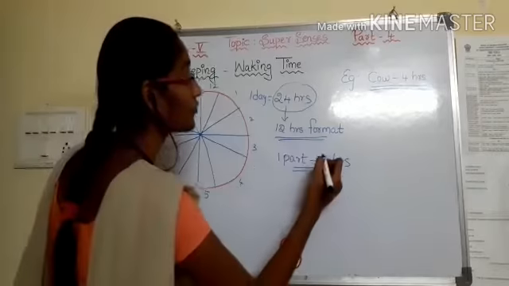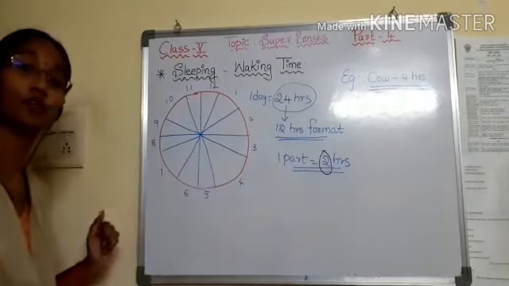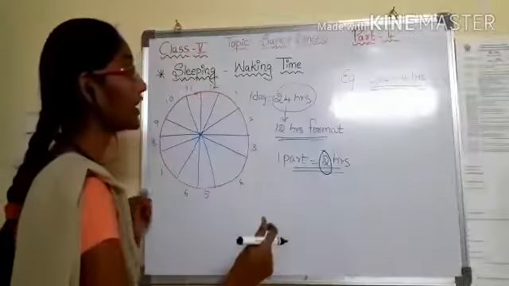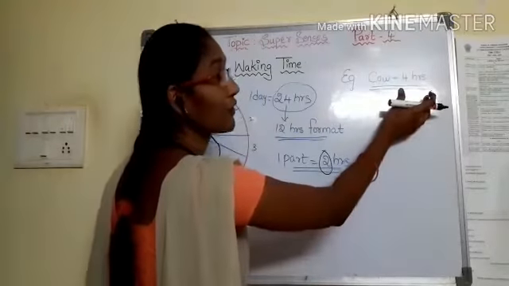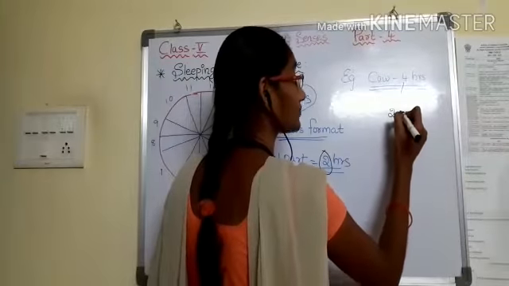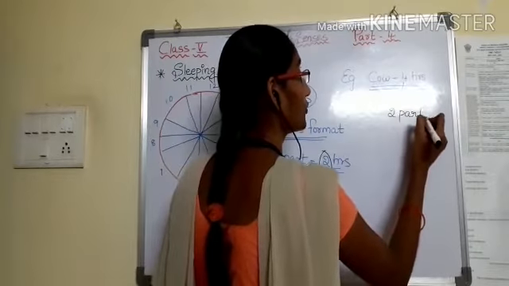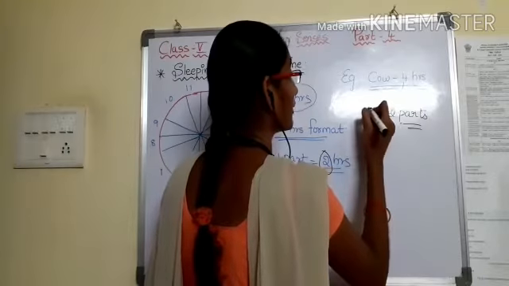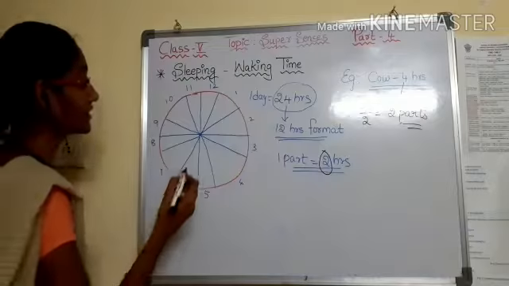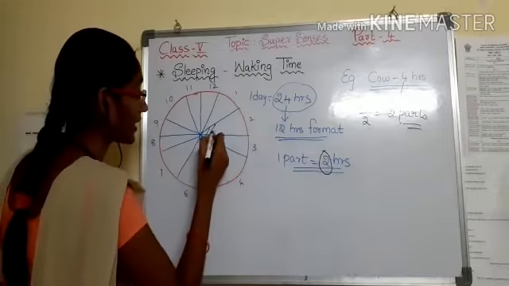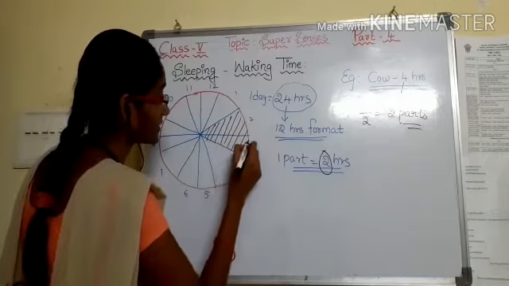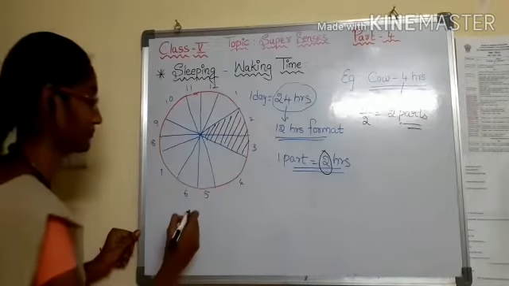One part is equal to 2 hours, so we have to cover 4 hours. 4 hours means how many parts? Yes, it is 2 parts, 4 divided by 2. So we will cover any 2 parts. So this is about the cow.